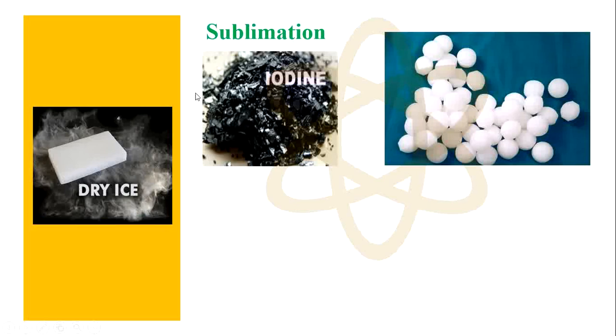Sublimation. See the topic, sublimation. See the diagram. Some solids like dry ice, iodine, frozen carbon dioxide and naphthalene balls change directly from solid state to gaseous state without becoming liquid. Solid is converted into gas without becoming liquid is called sublimation.